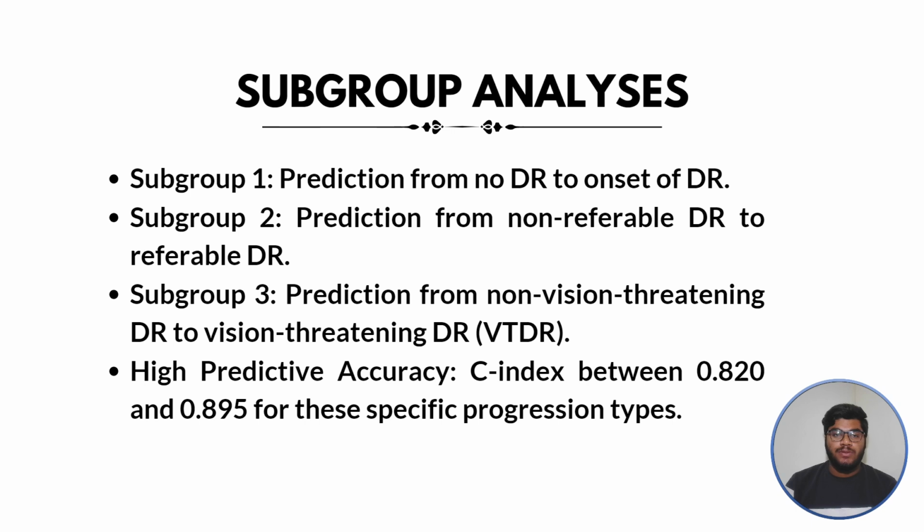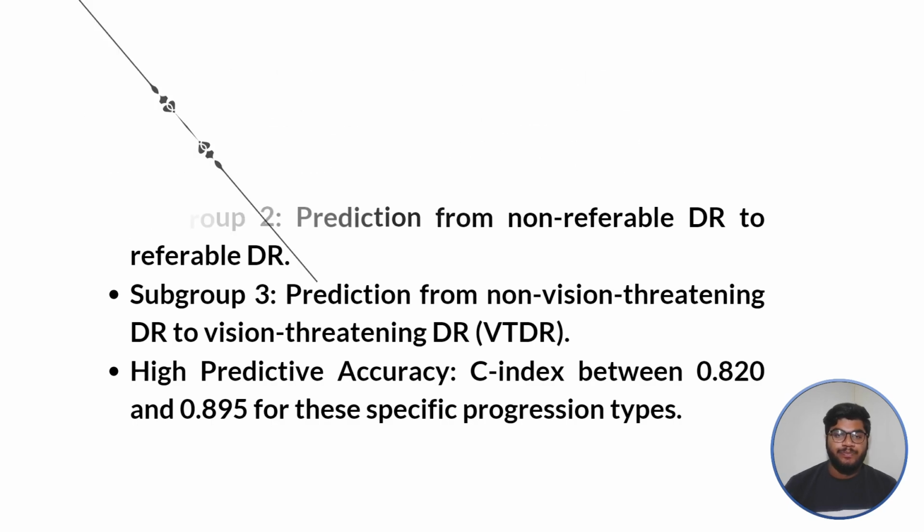There are three subgroups, that is subgroup 1, 2 and 3, and the high predictive accuracy can also be seen by the C index. So this is about the subgroups and the predictive accuracy.